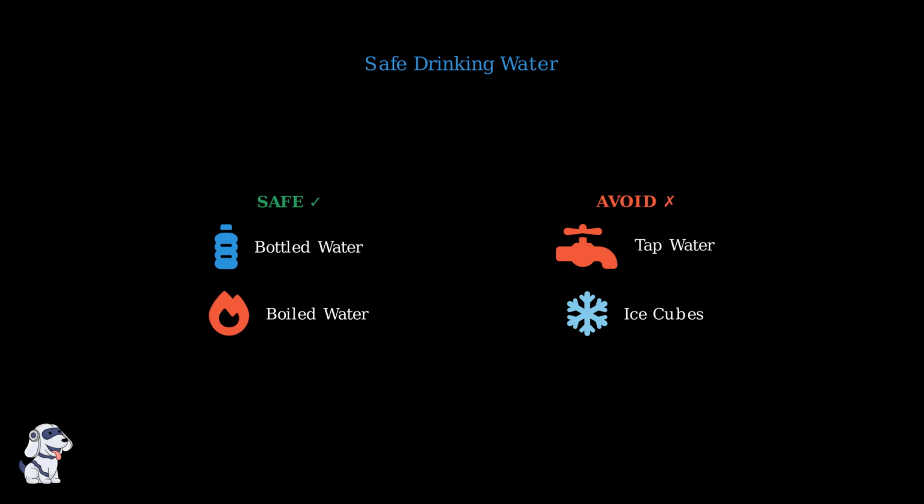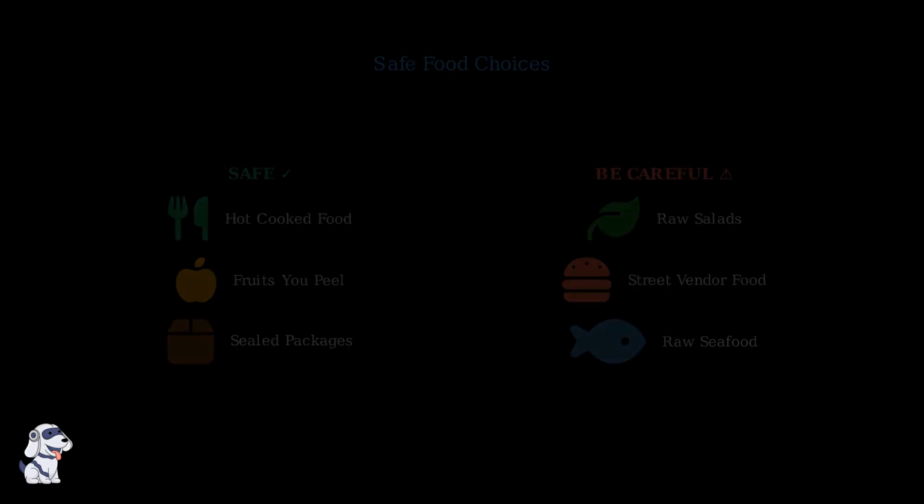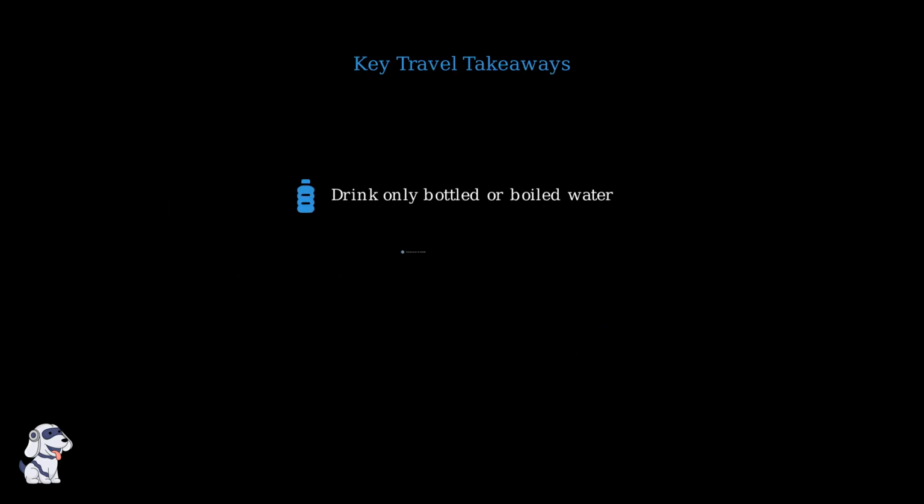Avoid tap water and ice cubes, as they may be made from contaminated local water sources. For food, choose items that are served hot and freshly cooked, fruits that you can peel yourself, or foods from sealed packages. Be cautious with raw salads, street vendor food, and raw seafood, as these may be washed or prepared with contaminated water. Remember these key travel precautions.